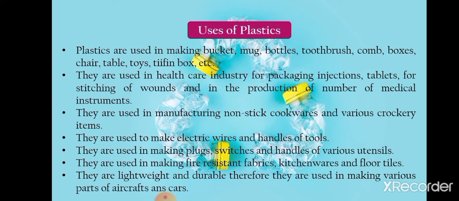So Teflons are used in manufacturing non-stick cookwares and various crockery items also. Then they are used to make electrical wires and handles of tools, because we know that they do not show any electrical conductivity. They are bad conductors of electricity. Then they are used in making plugs, switches, and handles of various utensils. We know bakelite is used in this process. Then they are used in making fire resistant fabrics, kitchenwares, and floor tiles. We know melamine, which is a thermoset, is used in this process. Then they are lightweight and durable. That is why they are used in making various parts of aircrafts and cars.